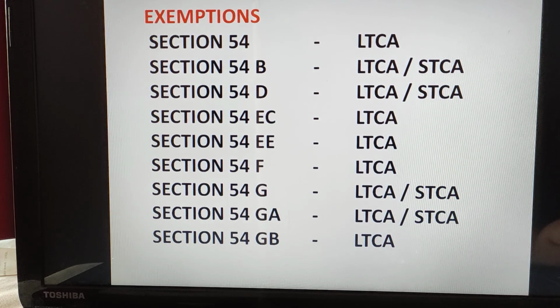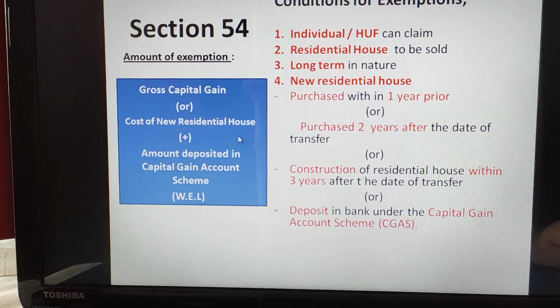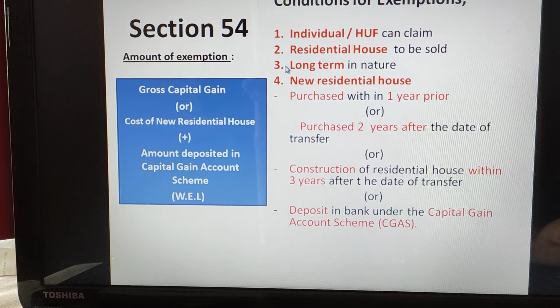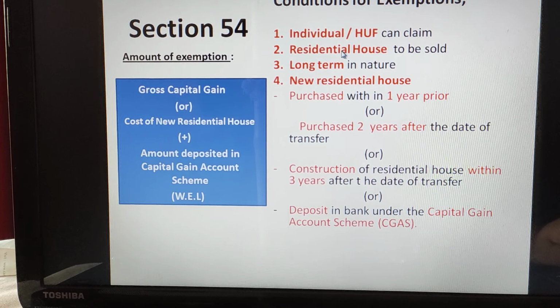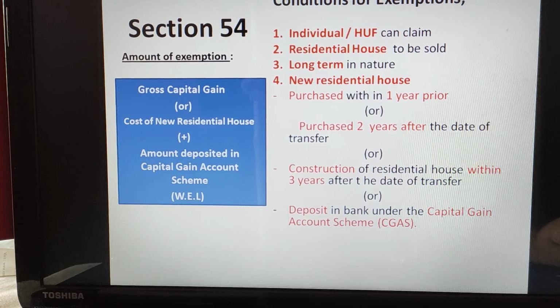Okay, now coming to the first section, 54. To understand this, we need to see when it is actually applicable, when we can claim this section 54. Okay, so there are conditions for exemptions. First condition is who can claim this. An individual assessee can claim this or an HUF can claim this.